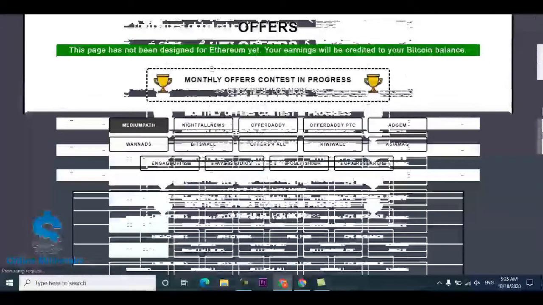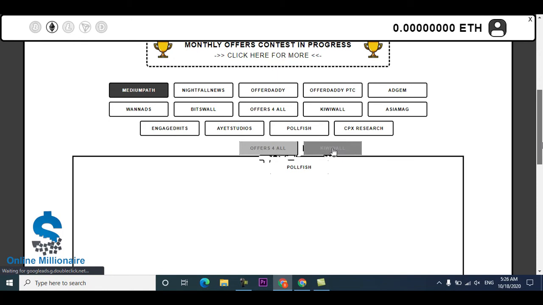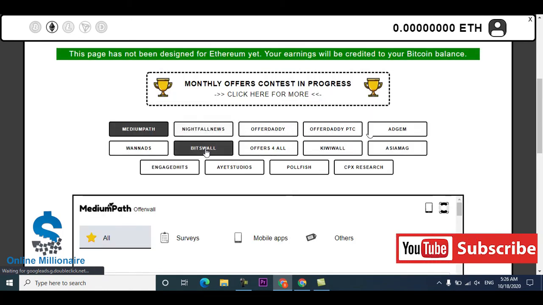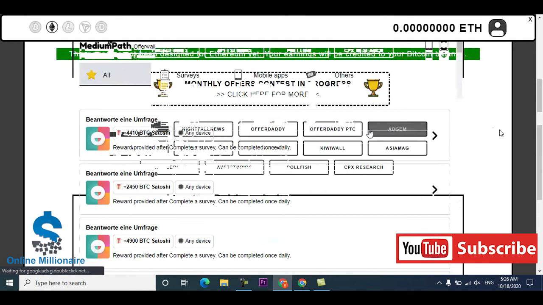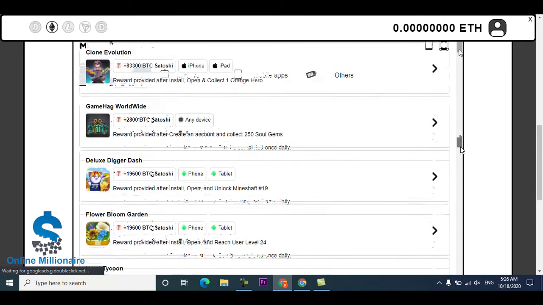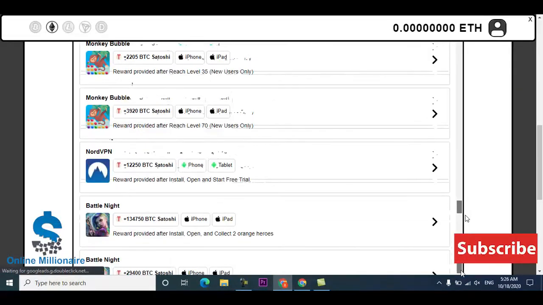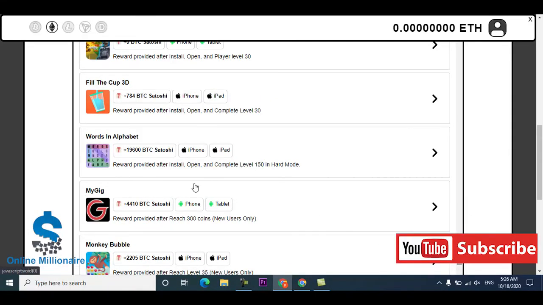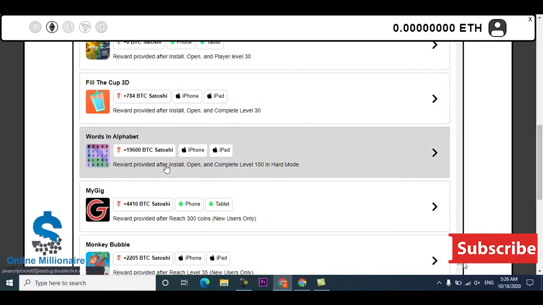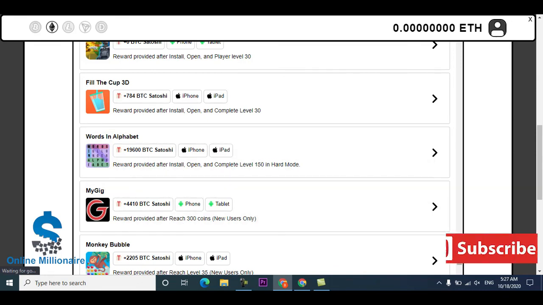You can see these are all the available offers. You can click the offers for all and another offer like withdrawal. Just complete some surveys and install games, and you can reach the amount. You install the game and complete this level, and they pay you this much coin.